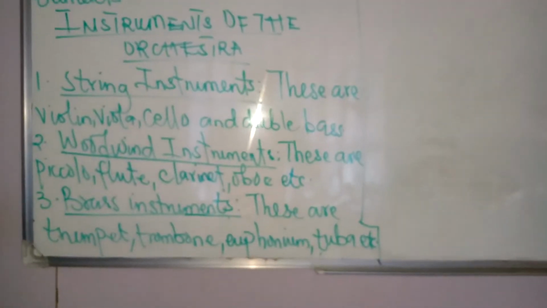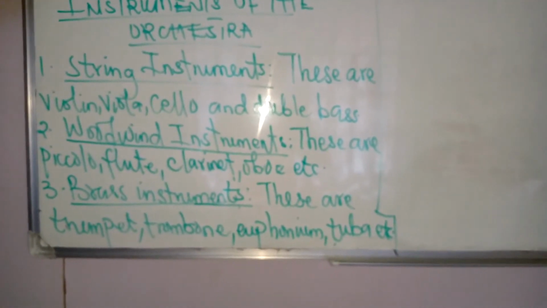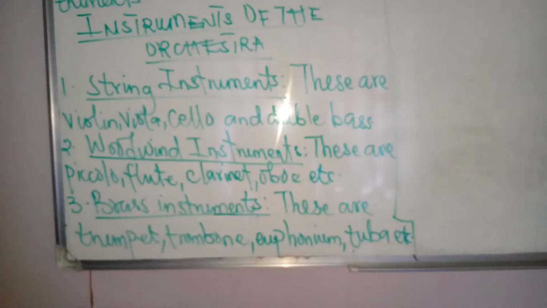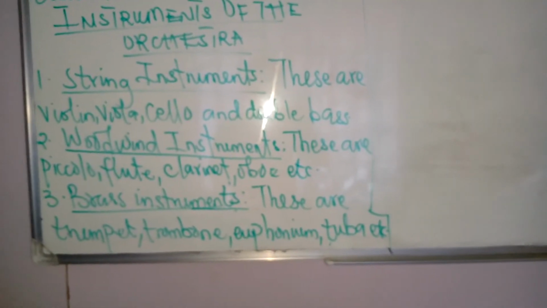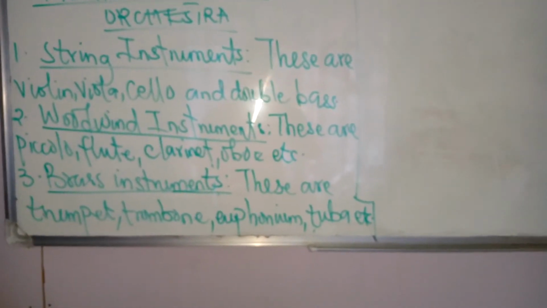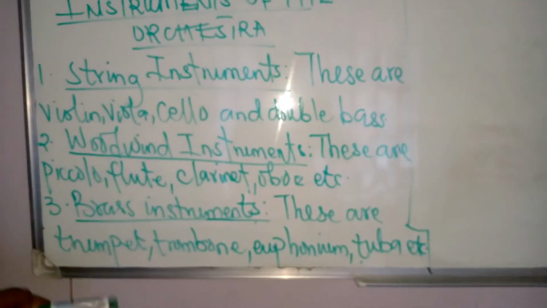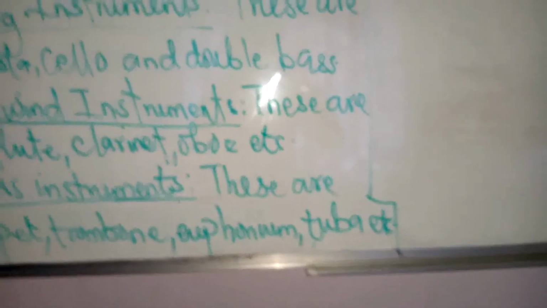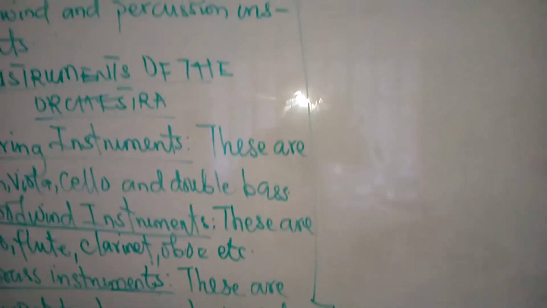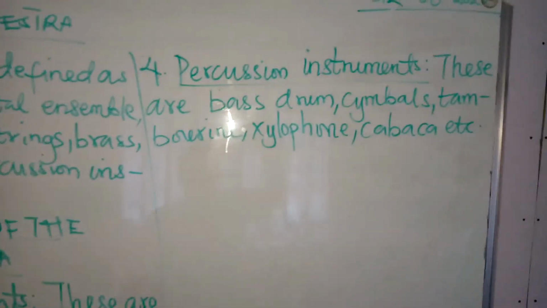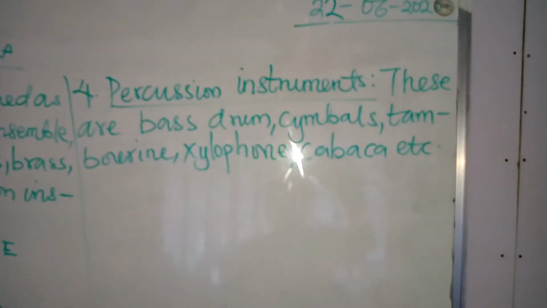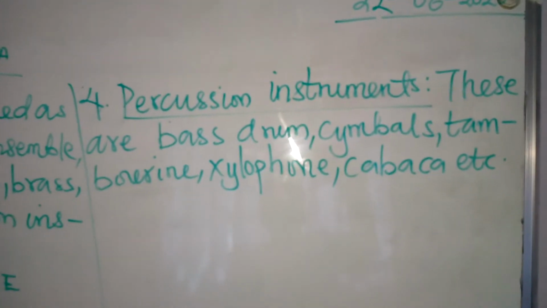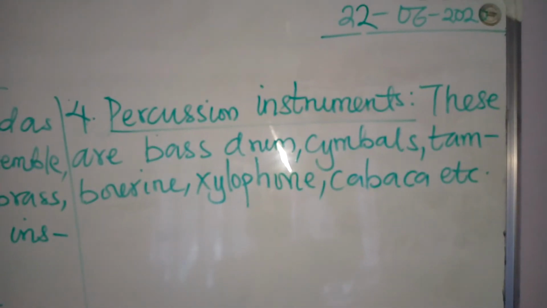Four instruments. We have the woodwind instruments. These are the piccolo, the flute, clarinet, and the oboe. Next sector we have here is the brass instruments. These are trumpet, trombone, euphonium, and the tuba. Now the next sector is the percussion instruments. These are the bass drum, the cymbals, the tambourine, the xylophones, the kabaka, etc.